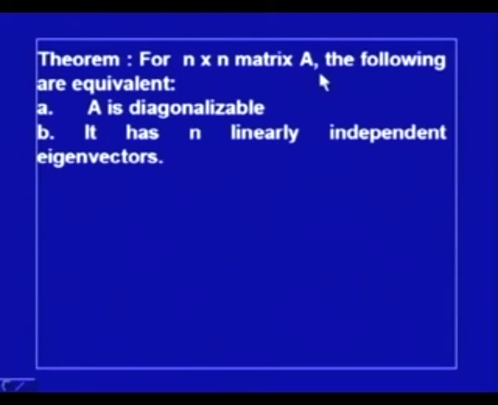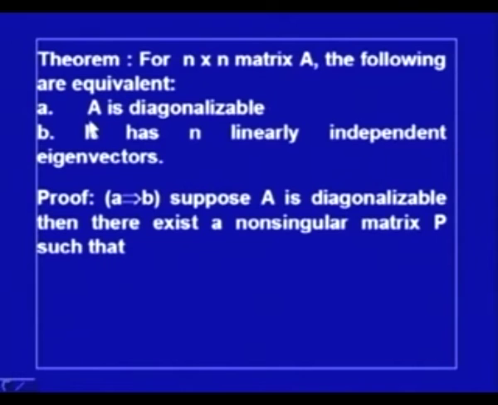For a square matrix A, the following are equivalent: A, that A is diagonalizable, and B, that it has n linearly independent eigenvectors. Now, to prove this theorem, I will first prove that if A is diagonalizable, then it has n linearly independent eigenvectors, but since the theorem says these two statements are equivalent, I also have to prove that if it has n linearly independent eigenvectors, then A is diagonalizable.